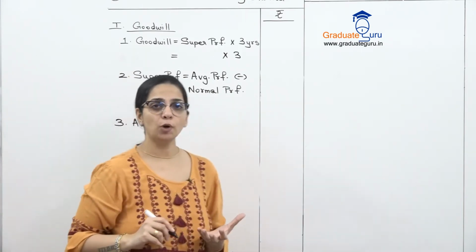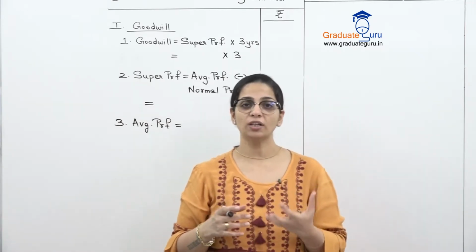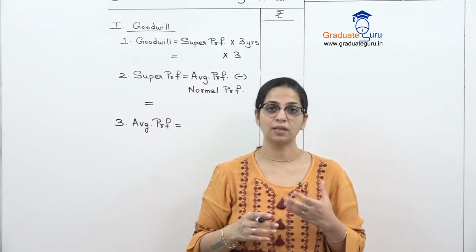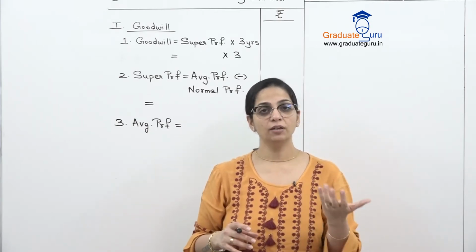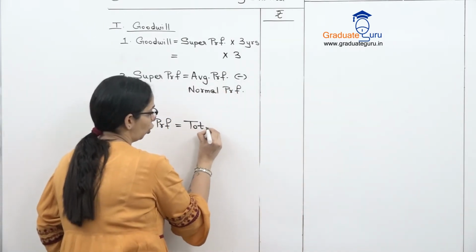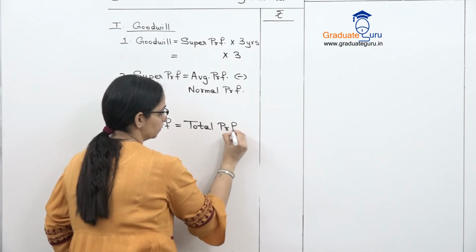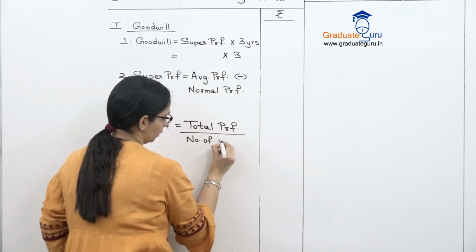Now what is average profit? When there is no movement in the profit, कोई भी change नहीं है, कोई भी abnormal expense या income नहीं है, directly जो profits हमें दिए हैं, that divide by the number of years. So basically, total profits divide by number of years.